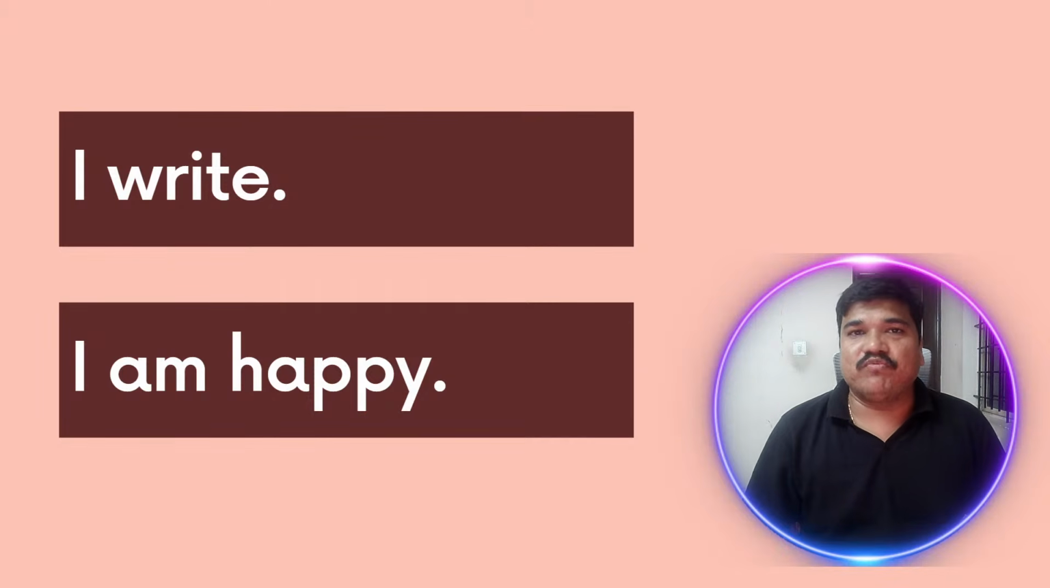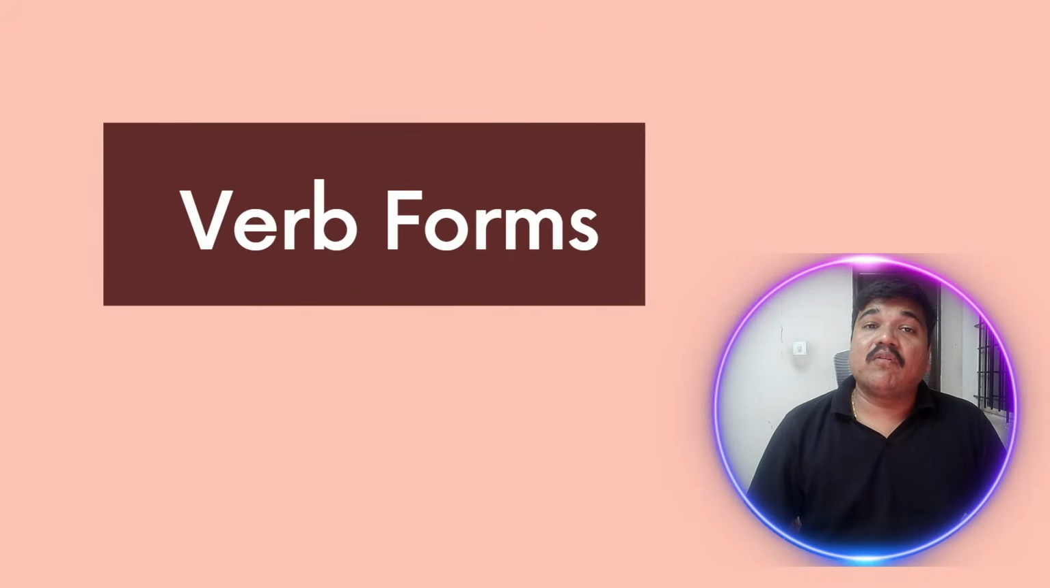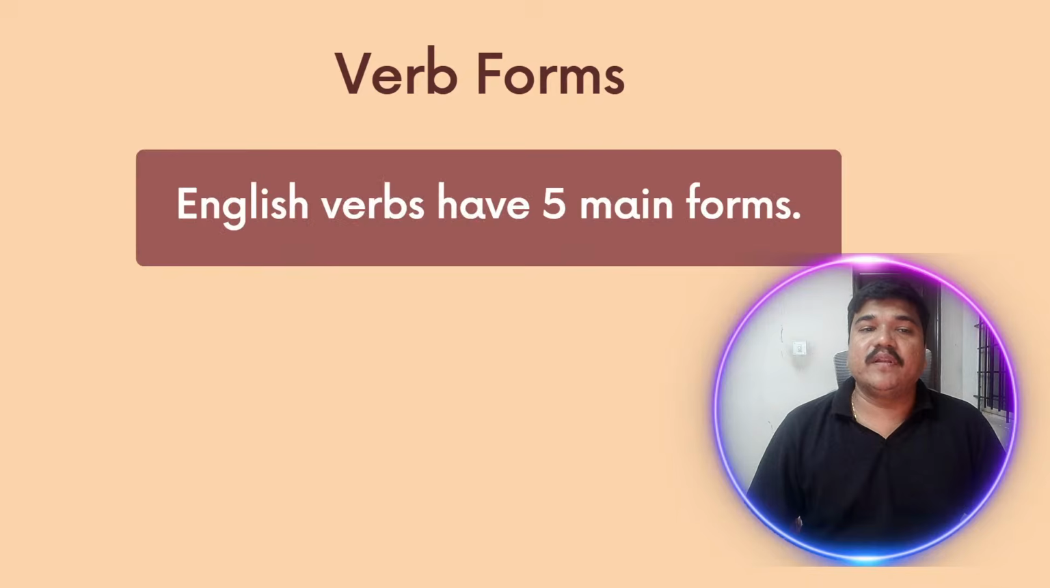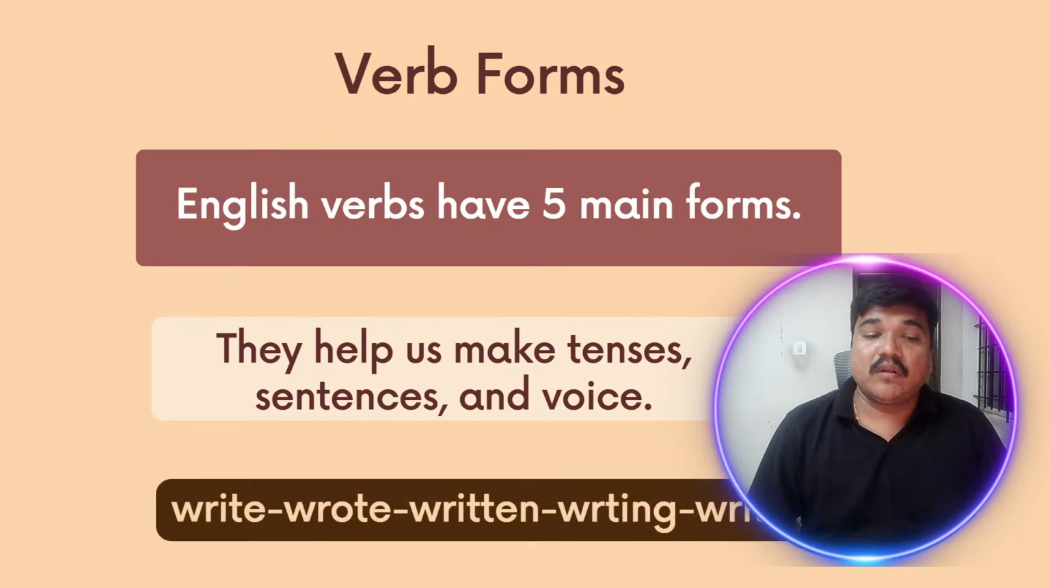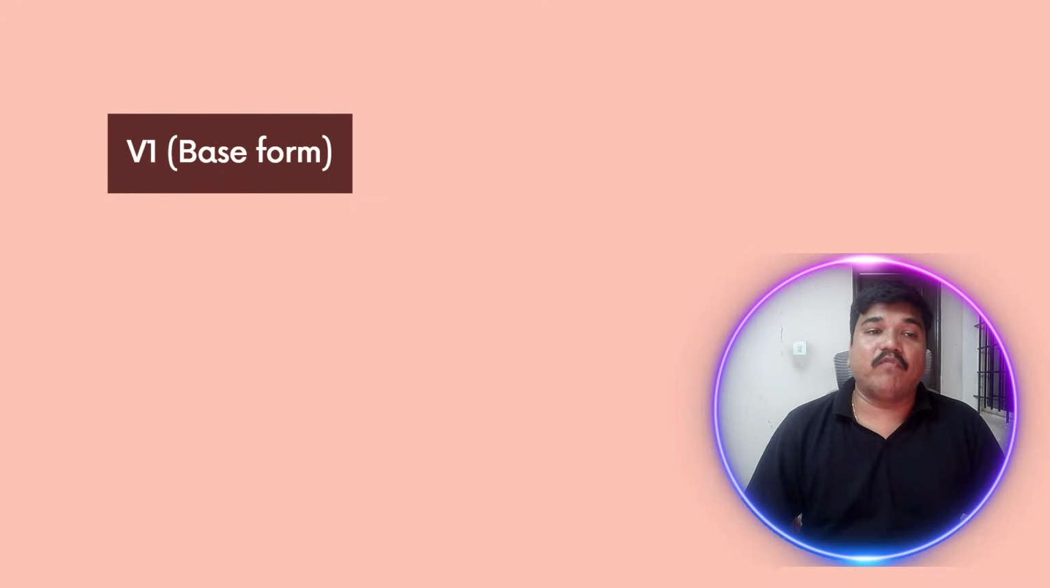So you understand what a verb is, right? Now, what are the different verb forms we learned previously? Last day only we have learned, so you should know, right? English verbs have mainly five verb forms, which are used to make tenses, sentences, and voice. Like the example we gave: write, wrote, written, writing, and writes. So let's see those five verb forms.